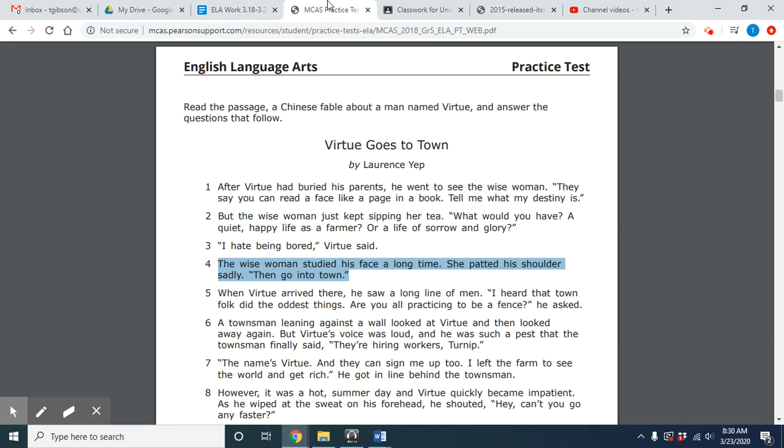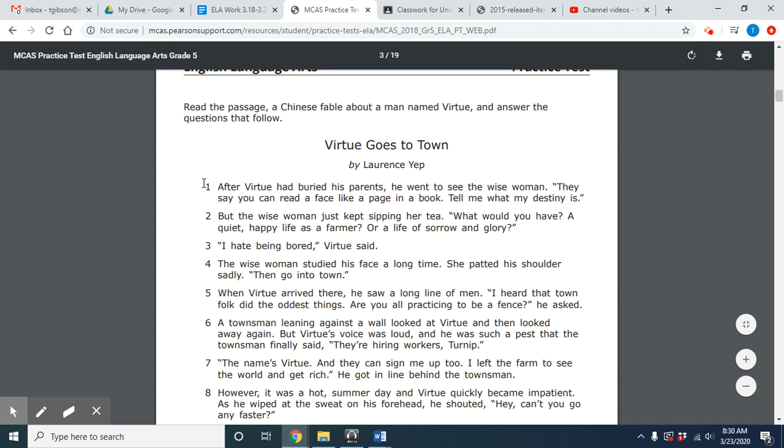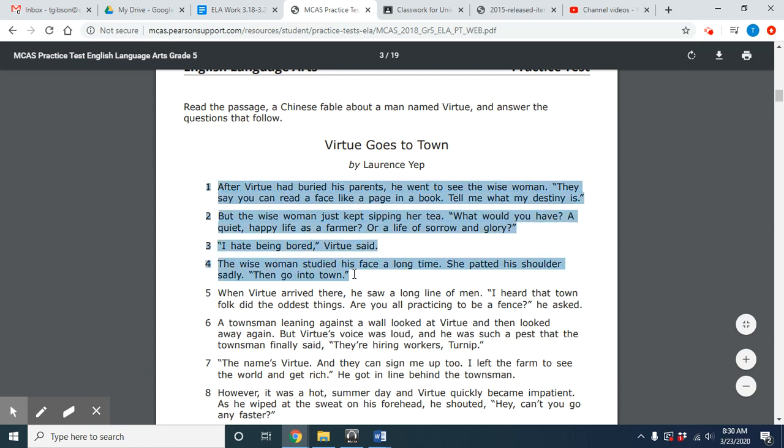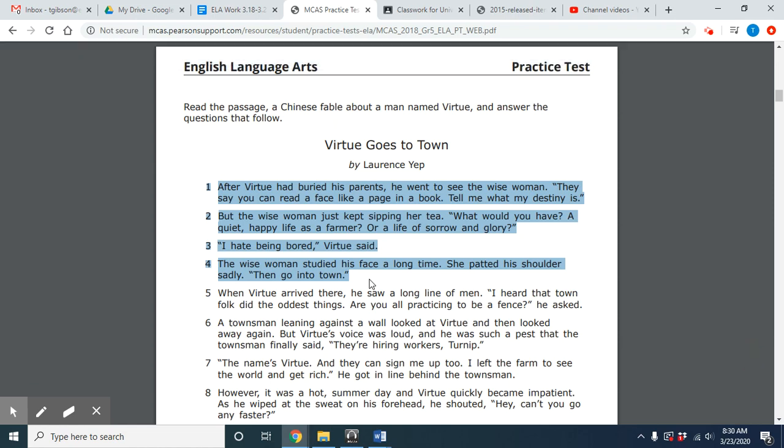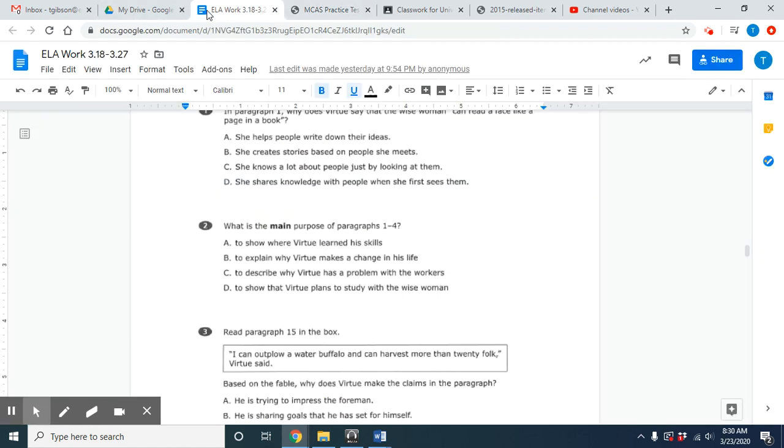Okay, I'm going back to the text. So they're telling me to look at 1 through 4. Okay, within these paragraphs right here, I am definitely not understanding where he learned his skills from. So we're definitely crossing off A. Okay. I am not really getting why he has problems with the workers right here. So C is definitely out. So I have B and D left. So B, to explain why Virtue makes a change in his life, or D, to show that Virtue plans to study with the wise woman.